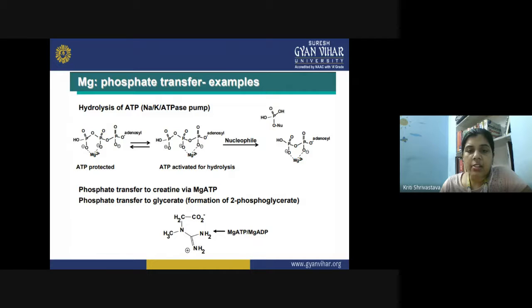So here the ATP is protected. Now the ATP is activated here, and finally, what happens after the activation of the ATP? This phosphate is removed. In this manner, magnesium plays a very important role in the phosphate transfer reaction, and the phosphate transfer to creatinine via MgATP takes place here. Phosphate transfer to glycerate takes place by the formation of 2-phosphoglycerate.